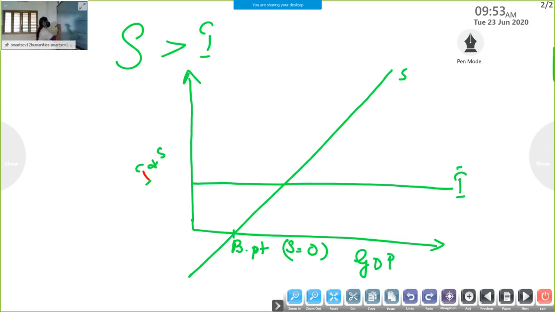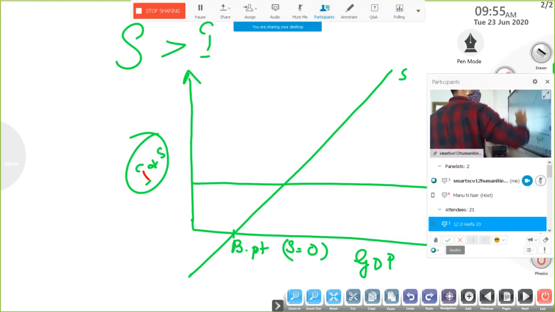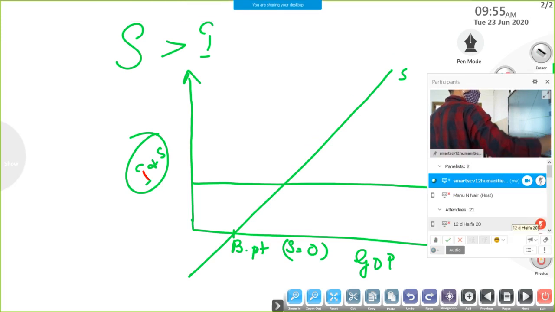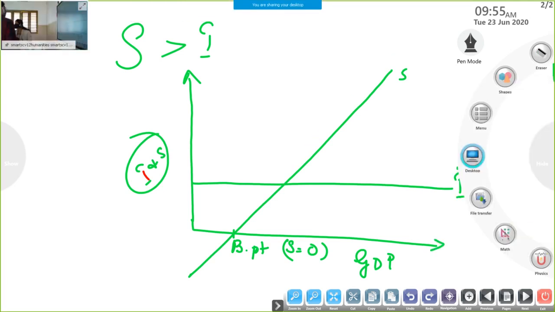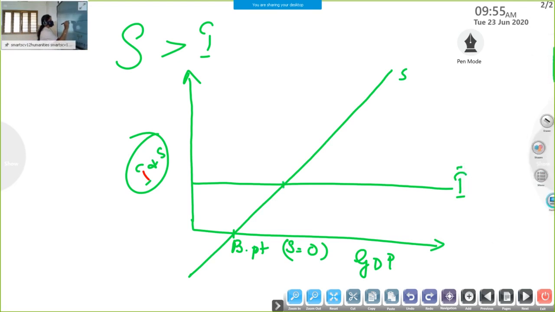On the X-axis we are taking GDP, here saving and investment. So adjustment mechanism. Let us start from S > I. Saving is greater than investment. Okay. Here saving curve intersected investment at point E. For adjustment mechanism we need the SI approach, then only we can deviate from the equilibrium level. So first we need equilibrium position.